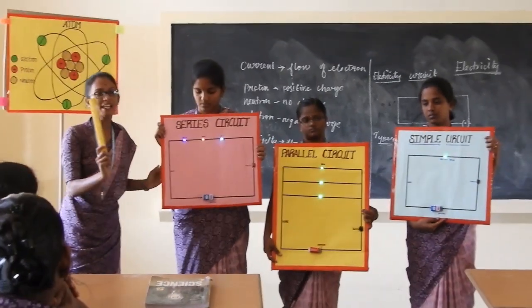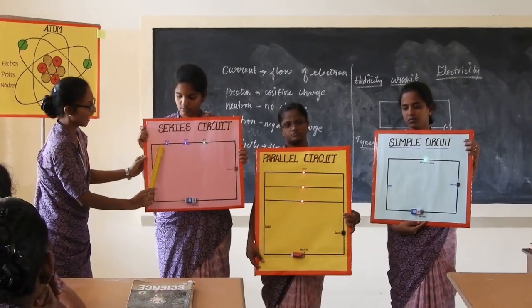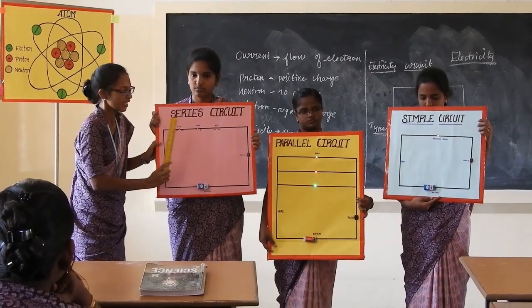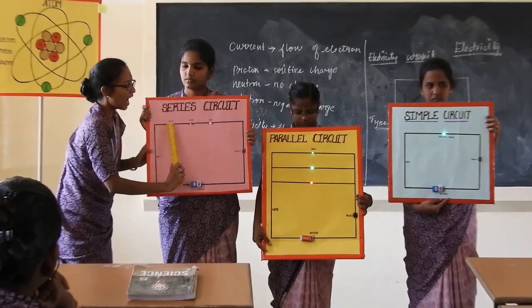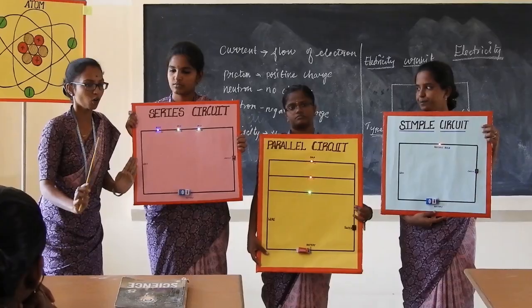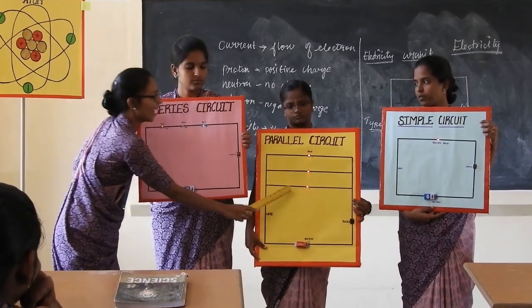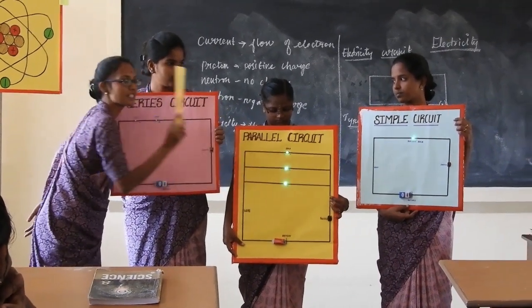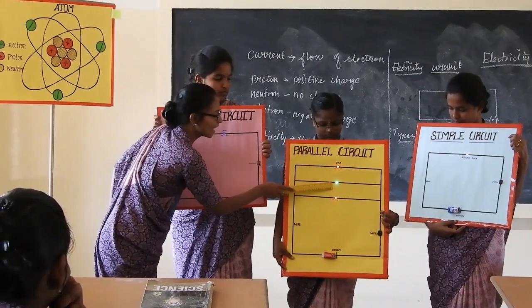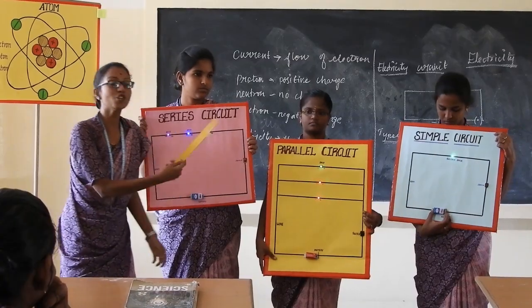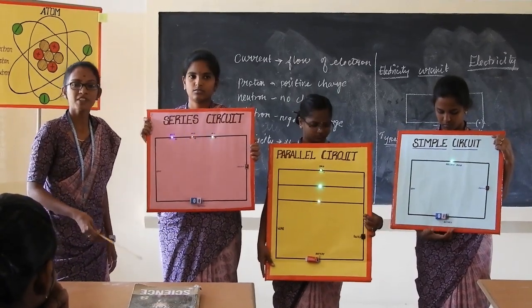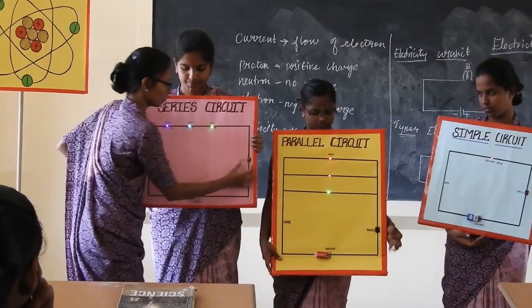In the series circuit, if any component is damaged, there is no connection in the circuit, all the components will stop and the function will stop. But here, if any one component is damaged, the others still work, because we have other paths for current flow. Okay, clear? Yes. Thank you.